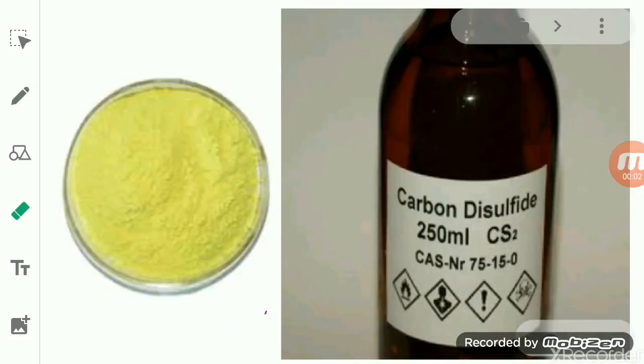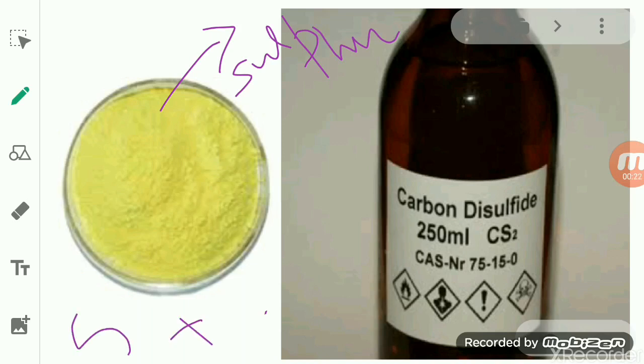Now we will see another type of mixture, and that is of sulfur and sand. So students, you see here, this yellow colored substance is sulfur, and this is sulfur mixed with the sand. So in the previous one we had discussed the mixture of sand and salt together, and with the help of a solvent, that is water, we can separate the sand and salt from each other.